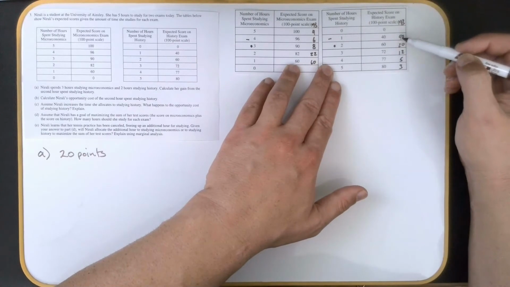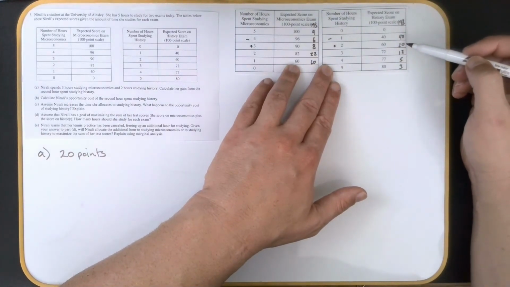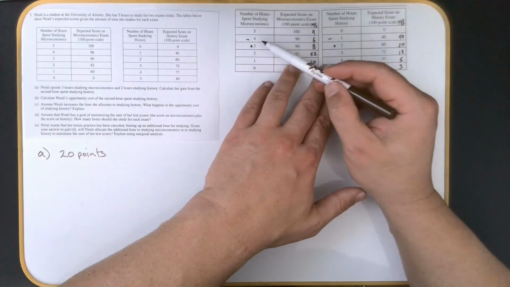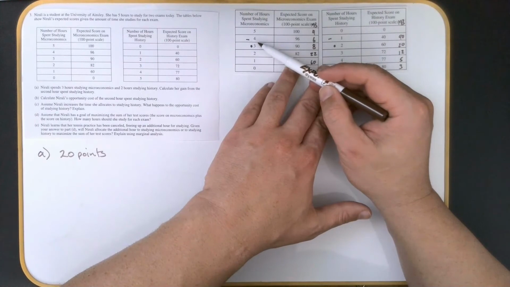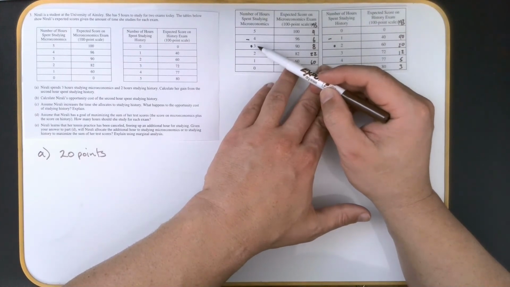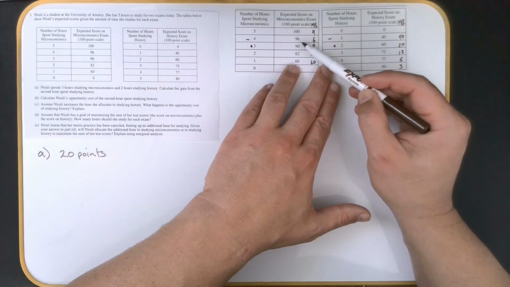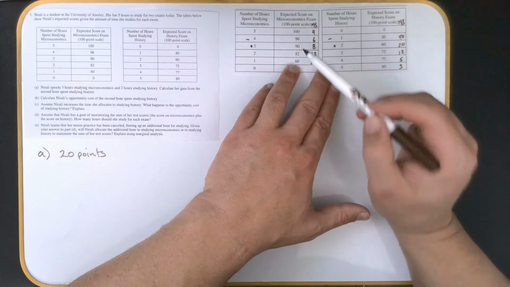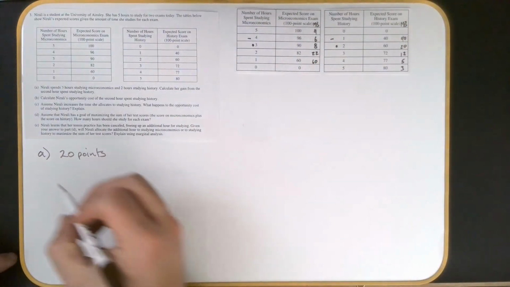So her gain was 20 points, but what did she give up by doing this? That's the big question. Well, because she had to give up studying an hour for econ, that dropped to 3 hours. So what did she give up? She gave up going from a 96 to a 90. So the opportunity cost, the thing that was given up, was 6 points on the econ test.